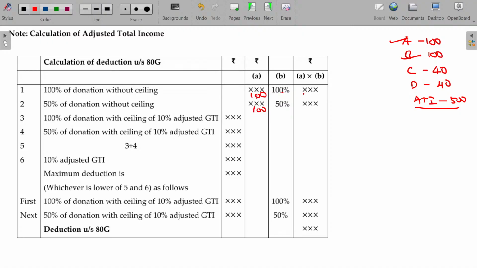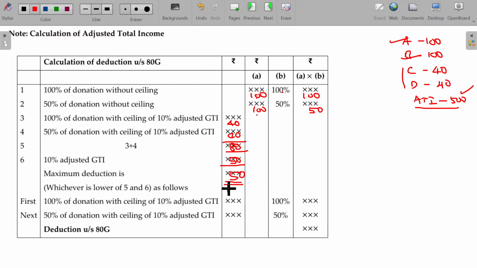In this, 100% can be deductible. In this, only 50% can be deductible. And C and D put together, 40 plus 40, 80 in total. And 10% of adjusted total income being 50 only is taken here. Between these two, whichever is lower.